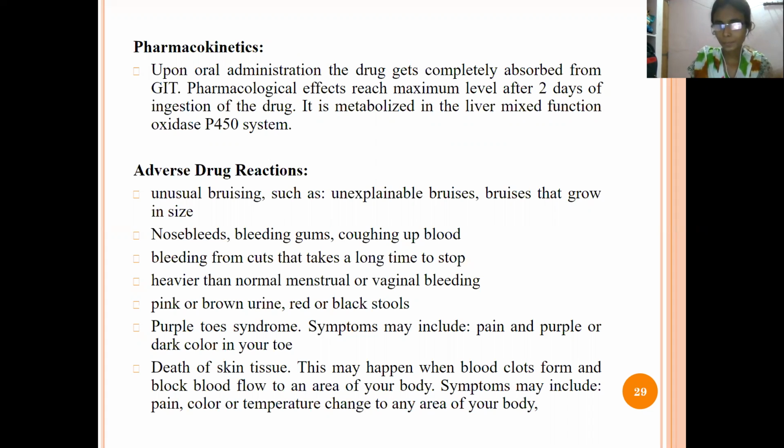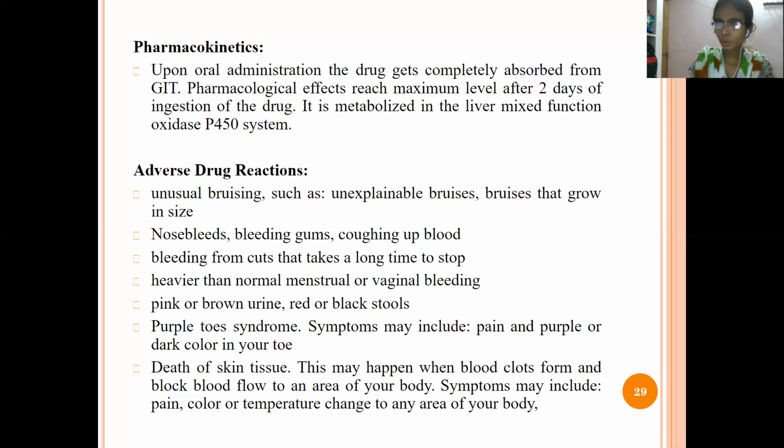Sometimes for a person who has vitamin K deficiency, this is an adverse drug effect. It is a side effect, like bleeding where there is a cut, and at that site the bleeding will go on continuously without stopping.